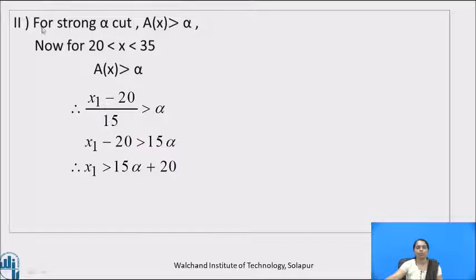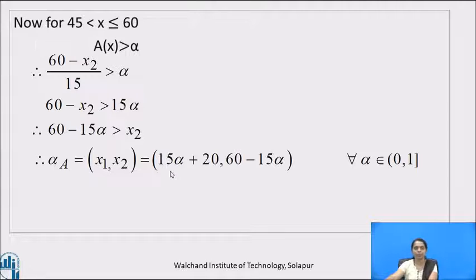Now we have to get strong alpha cut. By the definition, A of x is greater than alpha. Now for 20 less than x less than 35, A of x is greater than alpha. Therefore, x1 minus 20 by 15 is greater than alpha. So x1 minus 20 is greater than 15 alpha, and therefore x1 is greater than 15 alpha plus 20. Now 45 minus x is less than or equal to 60. So A of x is greater than alpha. Therefore, we will get 60 minus 15 alpha is greater than x2,